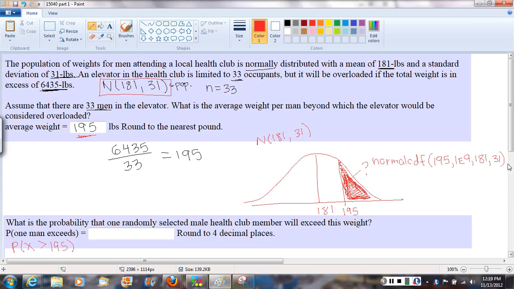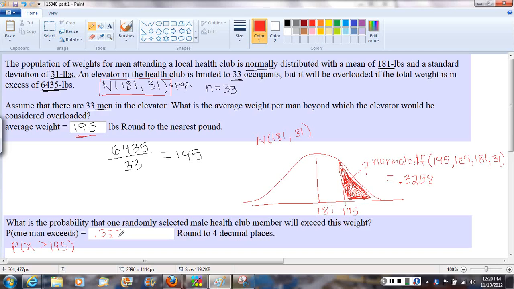We'll do second vars, normal CDF, and then 195, comma, 1E9, comma, 181, comma, and then 31, and we calculate that out, and the value we're getting there is 0.32577, which rounds to 0.3258. So if we pick a single individual male at random from this health club, there's like a 33% chance that he's going to be above that 195 weight. So let's fill this in here as a decimal, 0.3258.